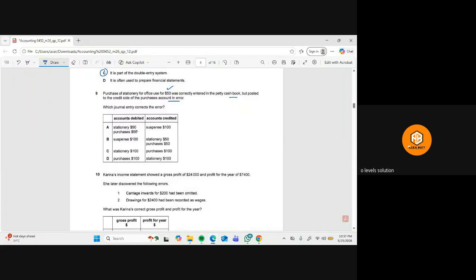So to correct it, what will we do? We will remove the wrong credit from purchase, so we will debit the purchase account, and enter the correct debit entry to the stationery. So the stationery account will be debited with $50.